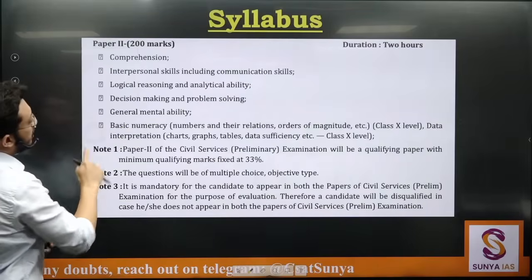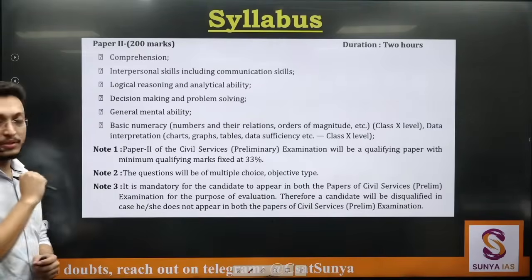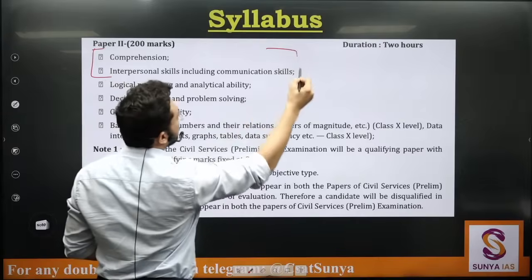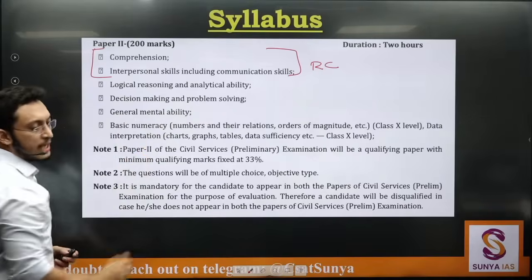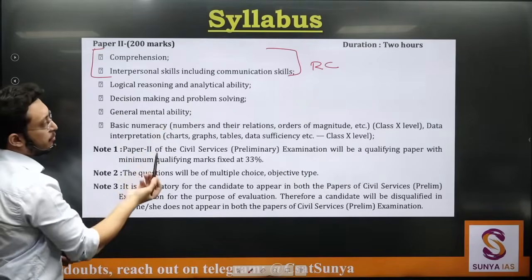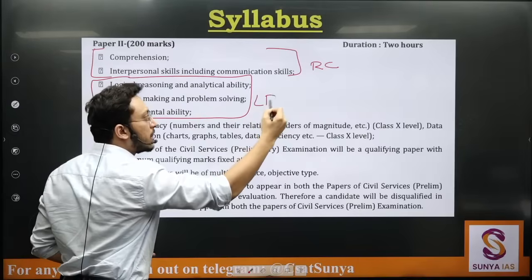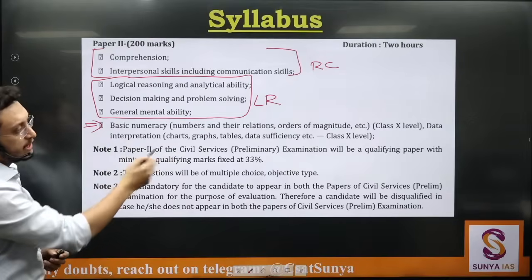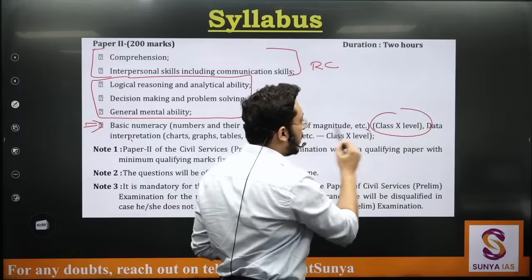But what comes into logical reasoning? This is what the UPSC syllabus says. This part comes under your reading comprehension. You have logical reasoning and analytical ability, decision making and problem solving, general mental ability. All of this portion is under logical reasoning that we'll cover, and basic numeracy, data interpretation, this we will cover in the quant section. Specifically they have written class 10th level.